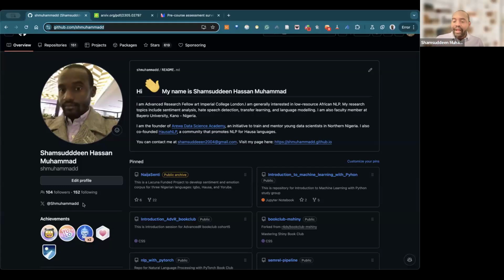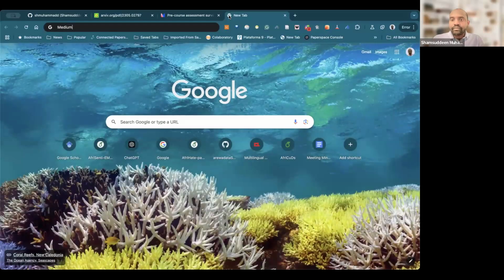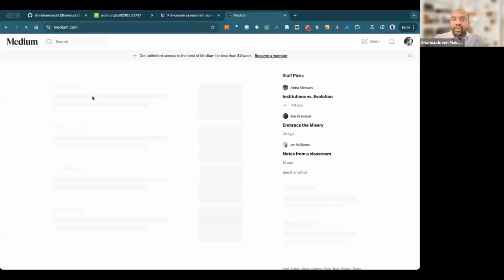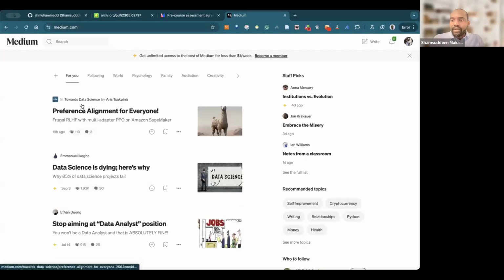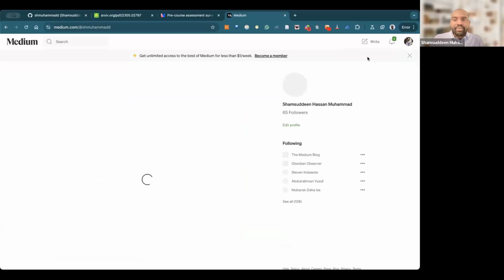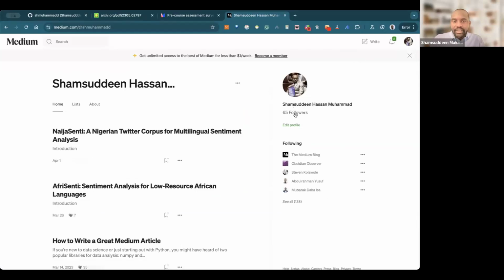Do share your GitHub profile. Do share your Medium blog post in the channel, and people should go and follow you. If you have not done so, please do share your GitHub profile right now in our Telegram channel, where we say Medium and GitHub, and also your Medium profile. This is, for example, my own profile. You can come here and say follow and follow me. This is the main idea. Also, if you go to Medium, you can follow other people as well. This is, for example, my Medium blog post, and this is my profile. You can see somebody has followers, about 64 followers.